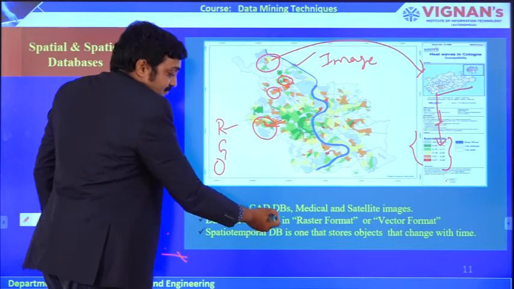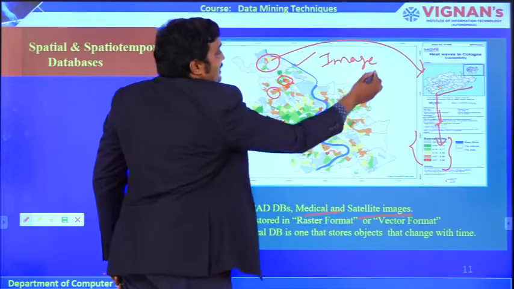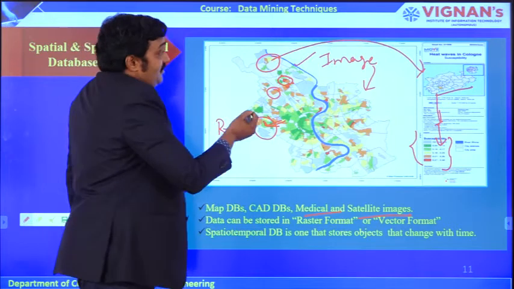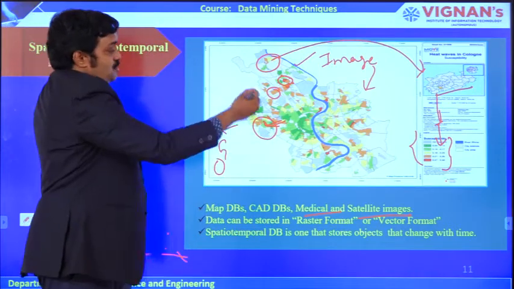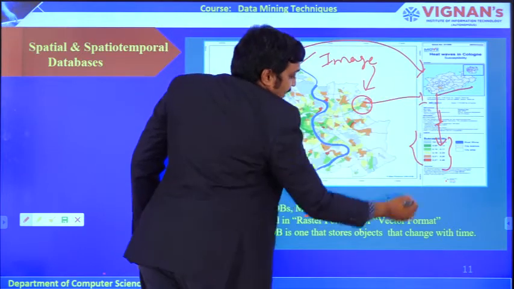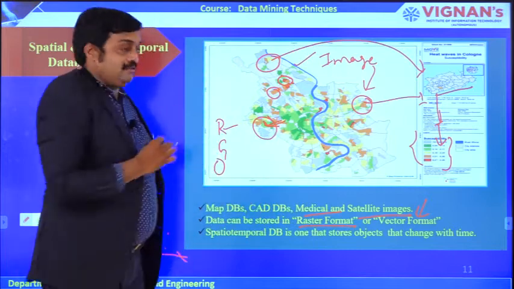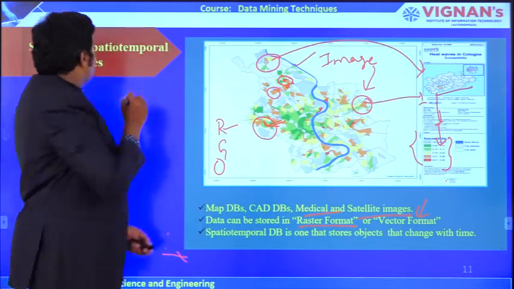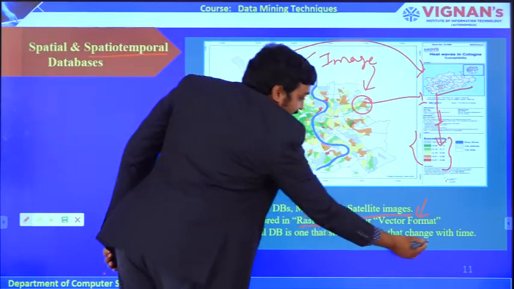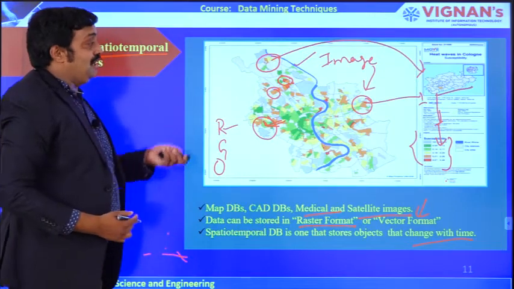We will get it from various medical data and satellite images. This is a satellite image. And see how the data will be stored. The information about this image, this location, is stored in either vector format or raster format. And whenever we discuss spatio-temporal, it means changing with time. The images or the spatial information change with time.